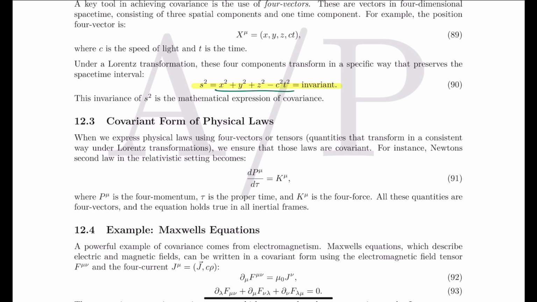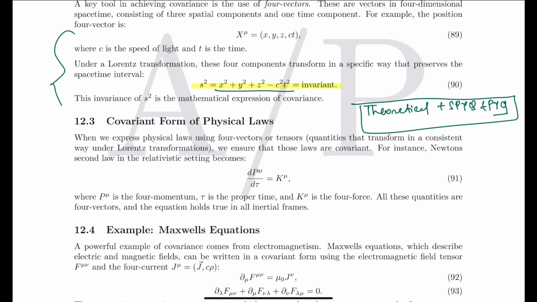So why is it invariant? You will know it. At first you will know it from here. Second, you will know it from the real PYQs. That is why our approach is not an isolated approach, but our approach is theoretical plus SPYQ plus PYQ. Done. If you follow these three simple steps, you are going to ace it.